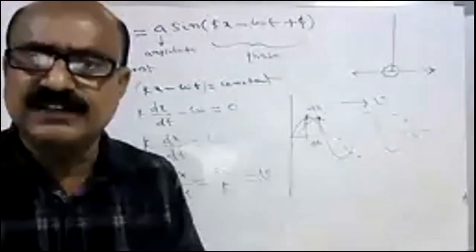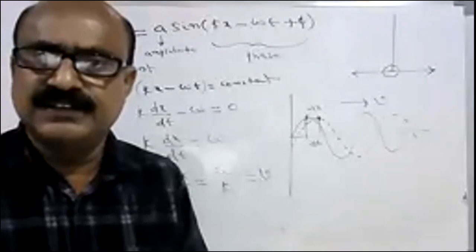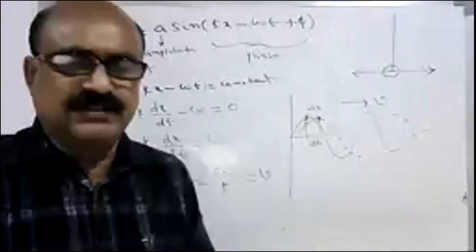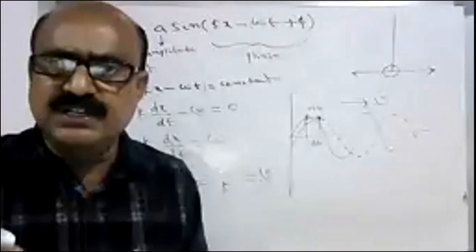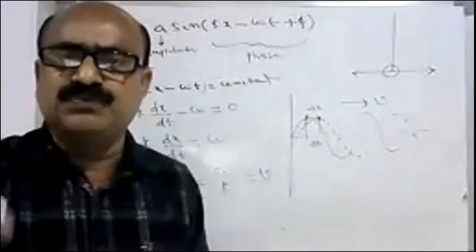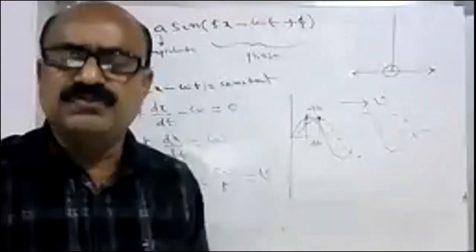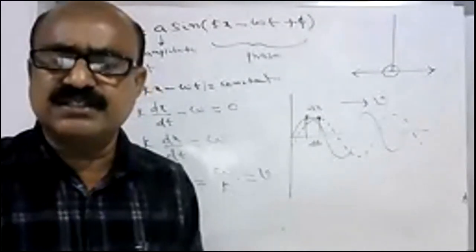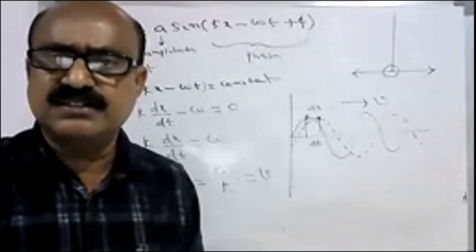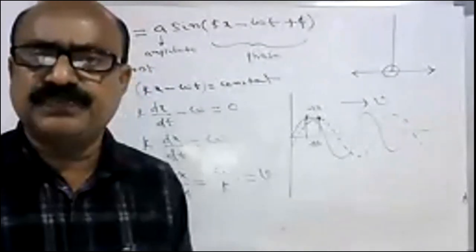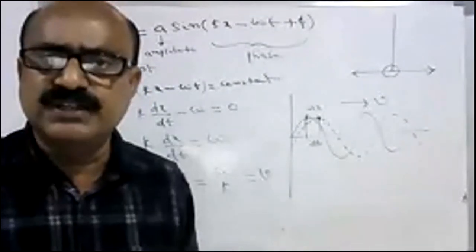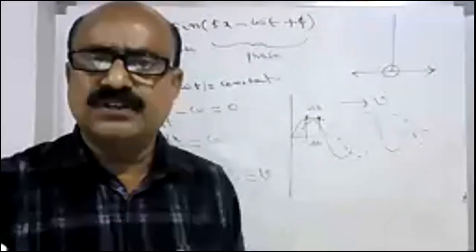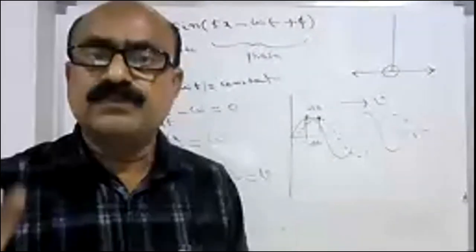Are you clear? Yes, sir. But in that case, only one physical quantity is constant, that is frequency. Frequency is always constant, but velocity changes, wavelength changes. So which quantity remains the same? Frequency. Frequency remains the same.